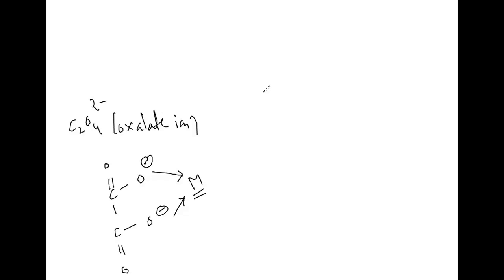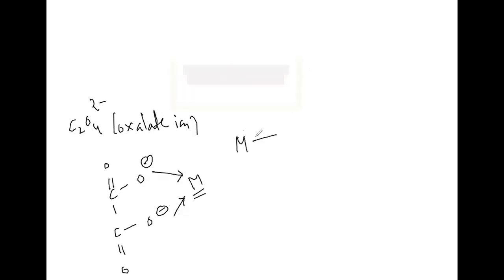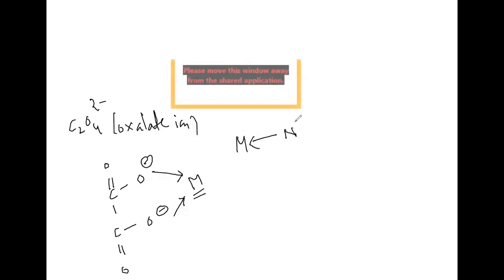Then there are some examples where we can see donor capacity from both atoms in the given molecule. That we call an ambidentate ligand. Here nitrogen is attacking; this we call nitrito-N, when N is forming the coordinate covalent bond.